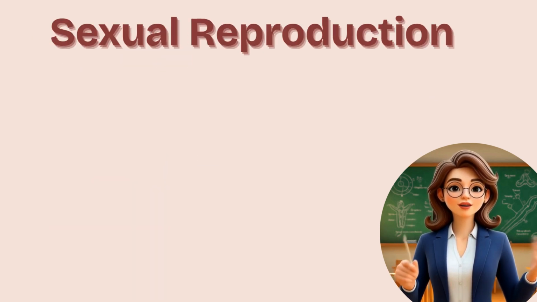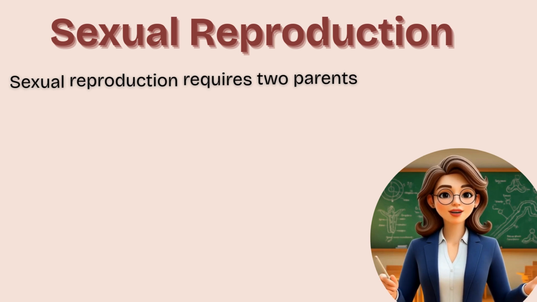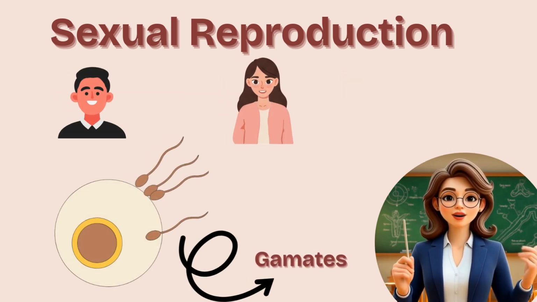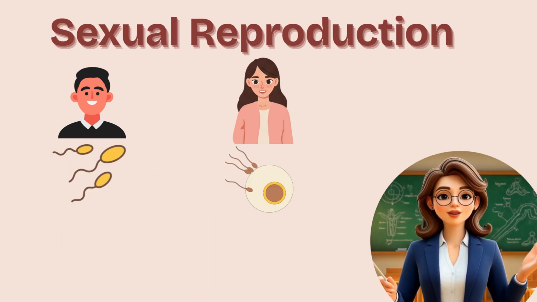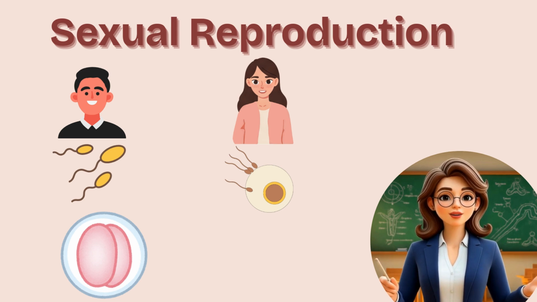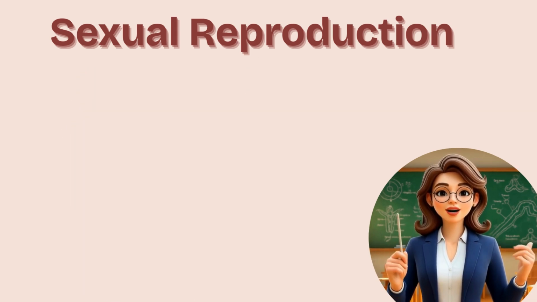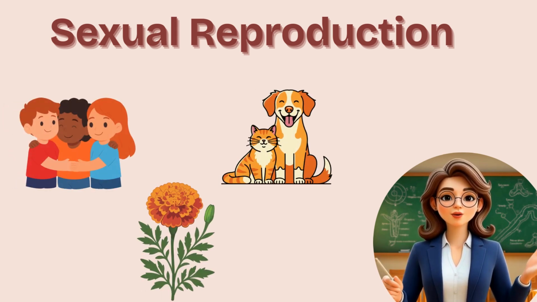Now let's move to sexual reproduction. Sexual reproduction requires two parents, a male and a female. Both produce special sex cells called gametes. The male gamete, sperm, fuses with the female gamete, egg, to form a zygote, and this zygote grows into a new organism. For example, this type of reproduction takes place in humans, animals like dogs and cats, and also in flowering plants.